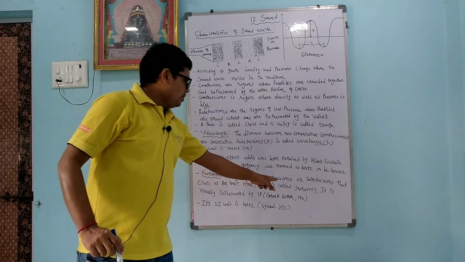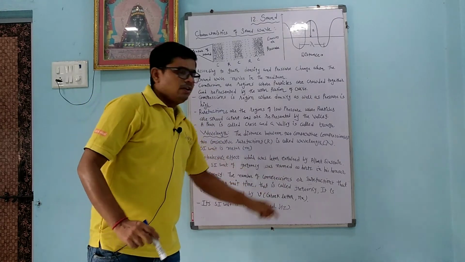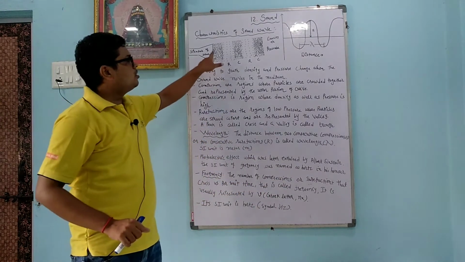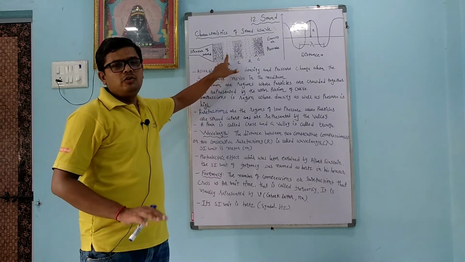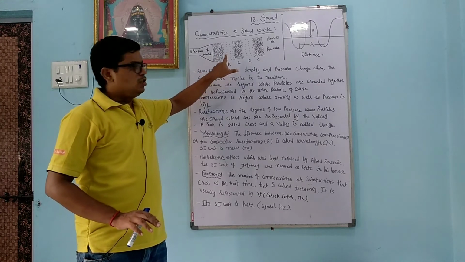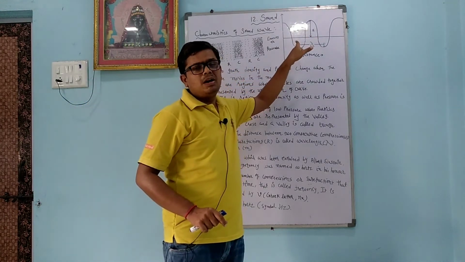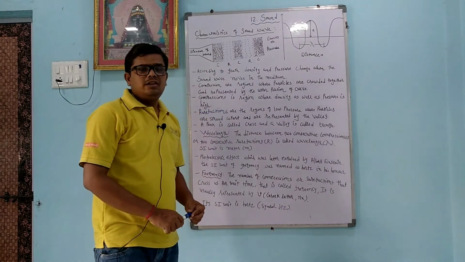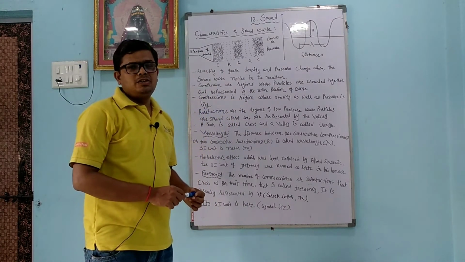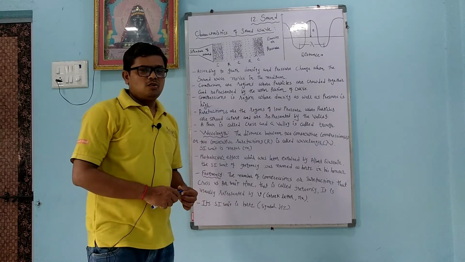Frequency is the number of compressions or rarefactions that cross per unit time. So what is called frequency? The number of compressions or rarefactions passing in 1 second, or unit time, is called the frequency. Or we can say that the number of crests or troughs passing in 1 second is called the frequency. Or in unit time, the number of compressions, rarefactions, crests or troughs passing is called the frequency.